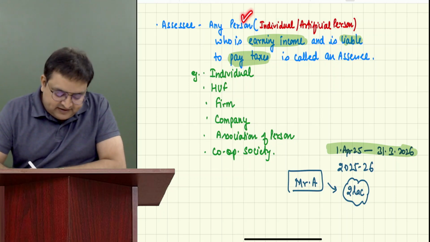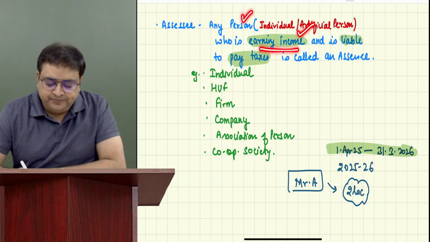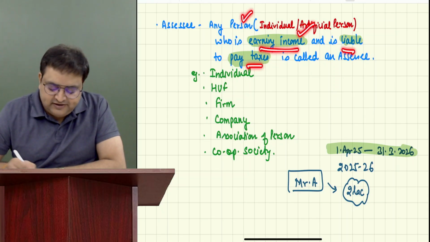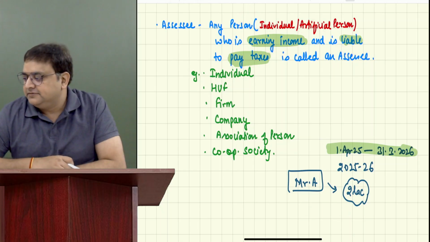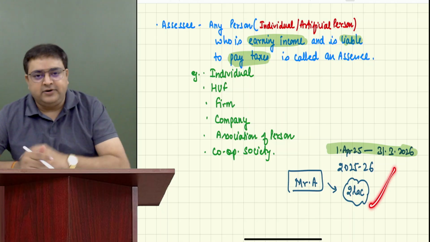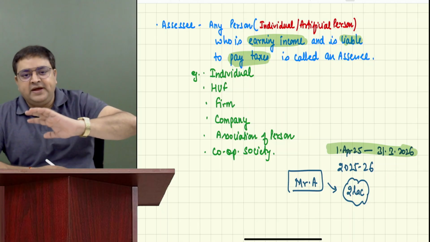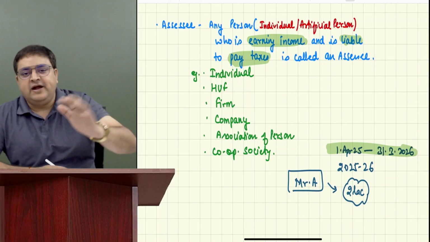So any person, yes, he is an individual. Is he earning income? Yes, he is earning income. Is he liable to pay taxes or not? What do you think? If he comes to you, his chartered accountant, and asks whether he has to pay any taxes, you will say no, you don't have to pay any taxes.